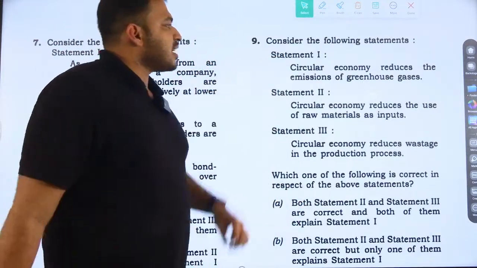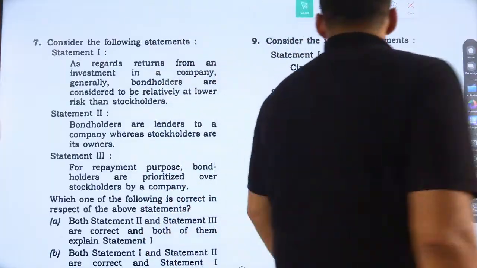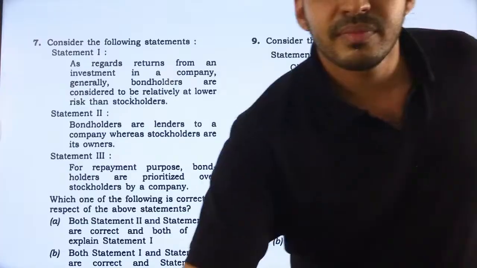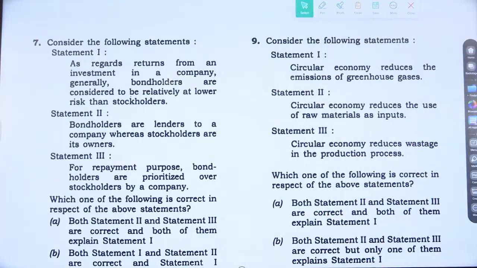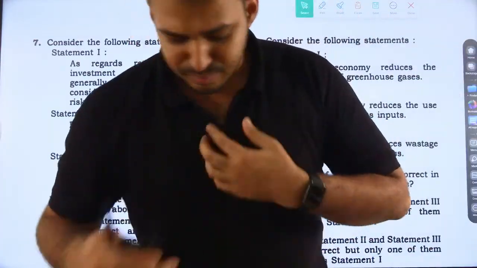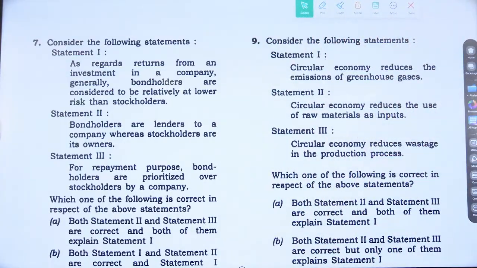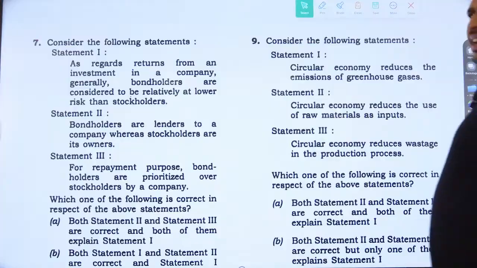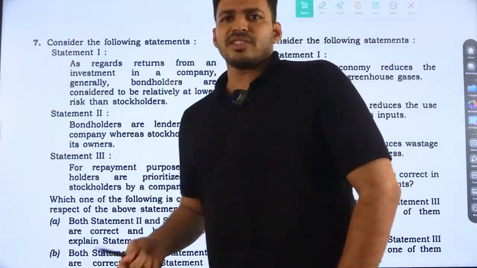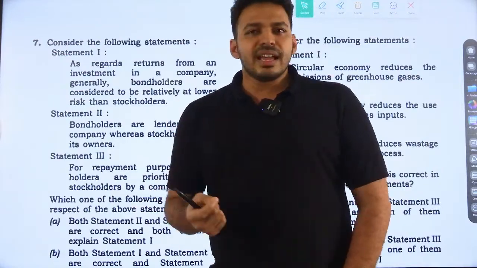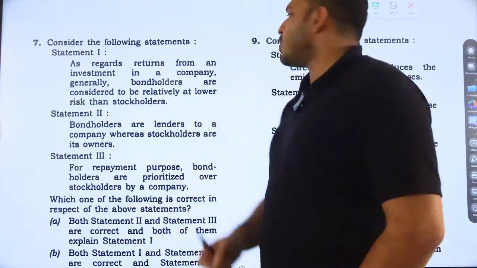So the first statement: circular economy reduces the emission of greenhouse gases. Yes, right. Circular economy reuses products, so there is no need to produce an item again and again, so it will definitely reduce greenhouse gases.